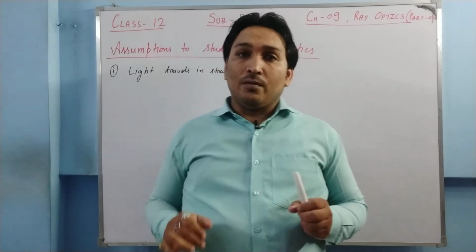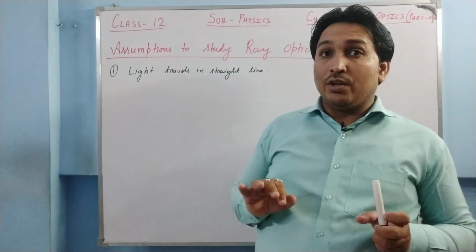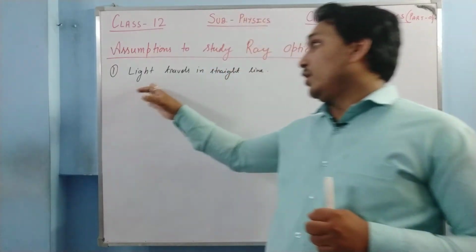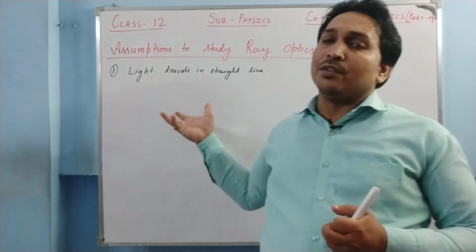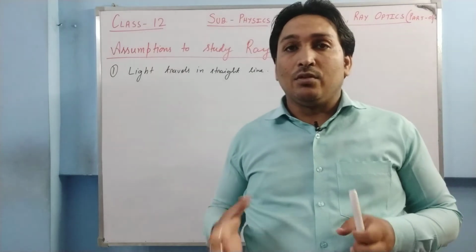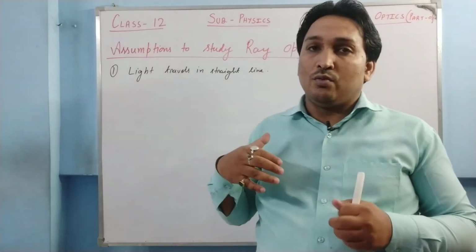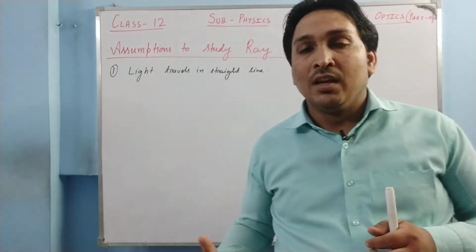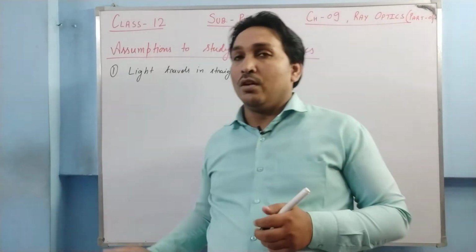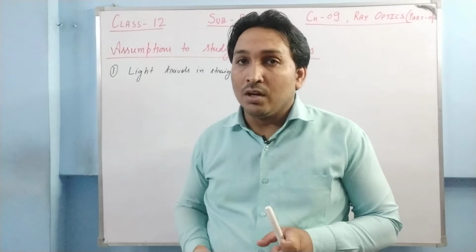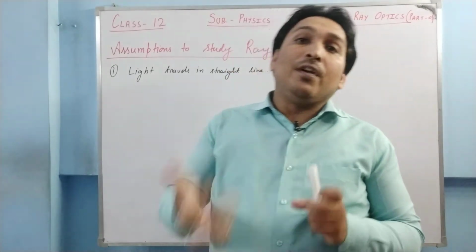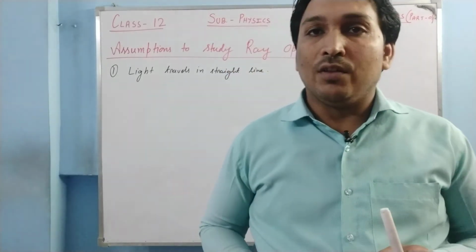So that thing we are not going to consider. Here we are going to consider that light travels in a straight line. In other words, to whatever surface the light is coming, say mirror or lenses, the size of those lenses or mirror should be very, very much greater than the wavelength of the light.